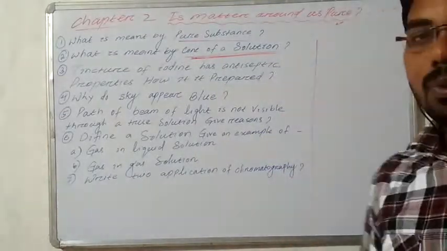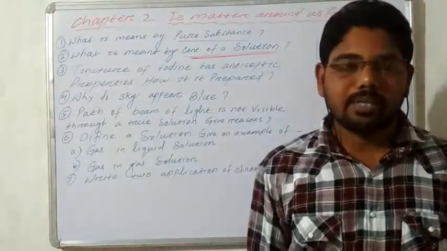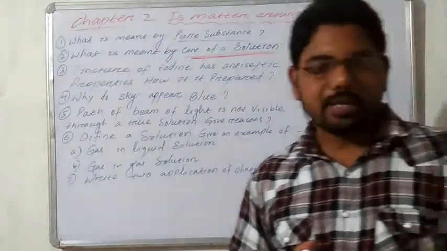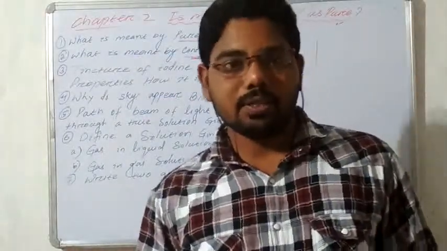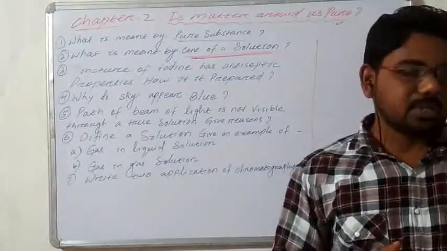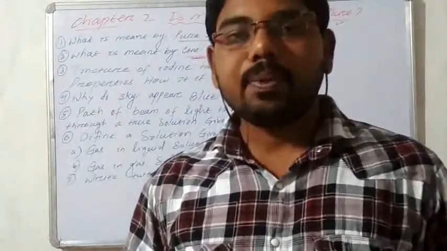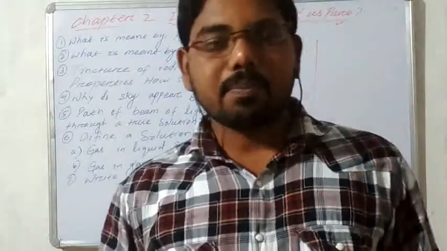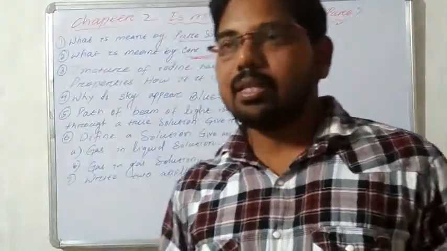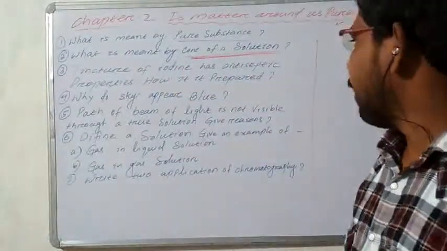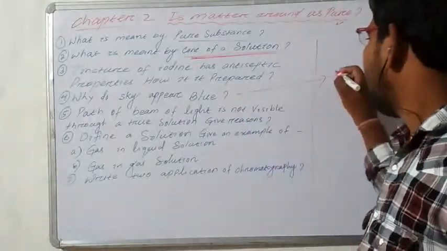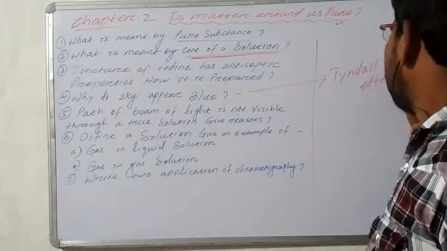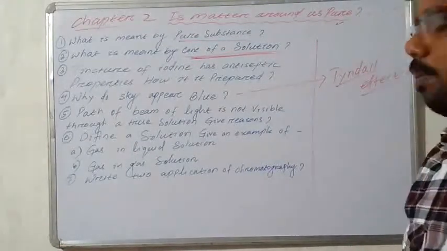The sky appears blue due to the scattering of light by fine dust particles which are present in the atmosphere, and they form what? A Tyndall effect. The sky is blue due to the Tyndall effect. Here what happens? A beam of light is scattered.